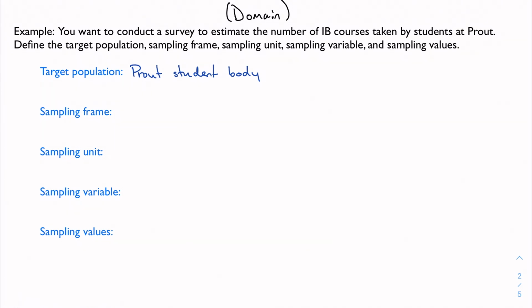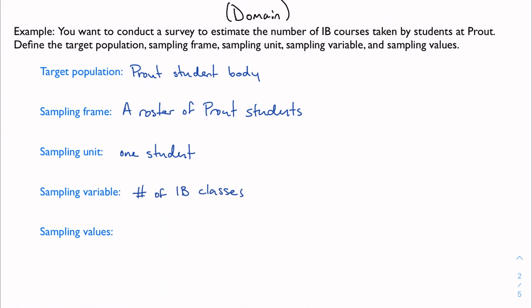But my sampling frame, if I'm looking at my population, it's just the set of students at Prout. If I wanted to talk about the elements in that set, my sampling frame would be a roster of all the students. I want an actual list of all the members of the population that I could potentially select for my study. Well, one unit from that frame would be a single Prout student. What am I looking at when I talk about that one student? I'm looking at the number of IB classes they take.